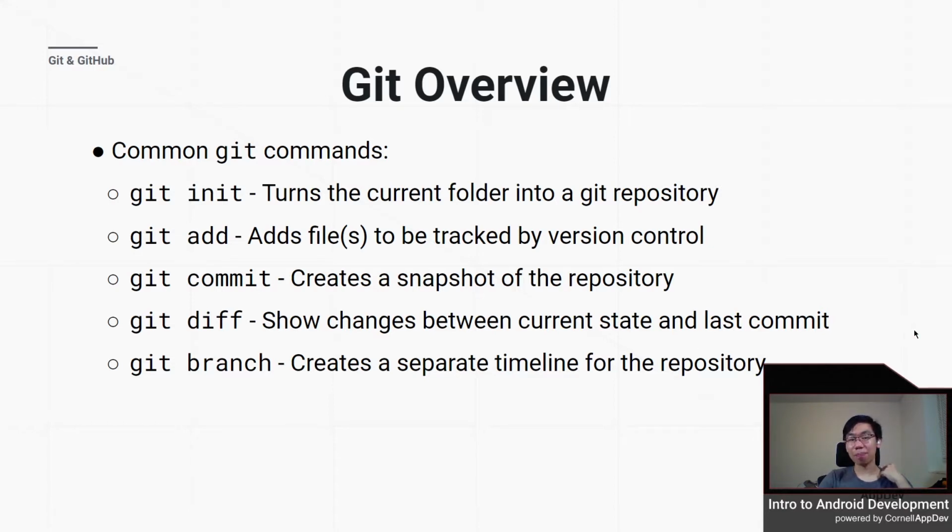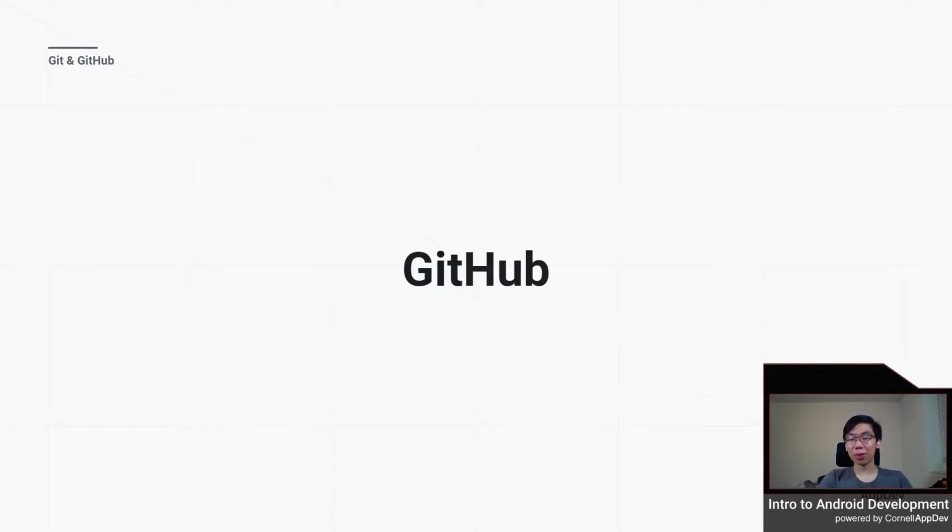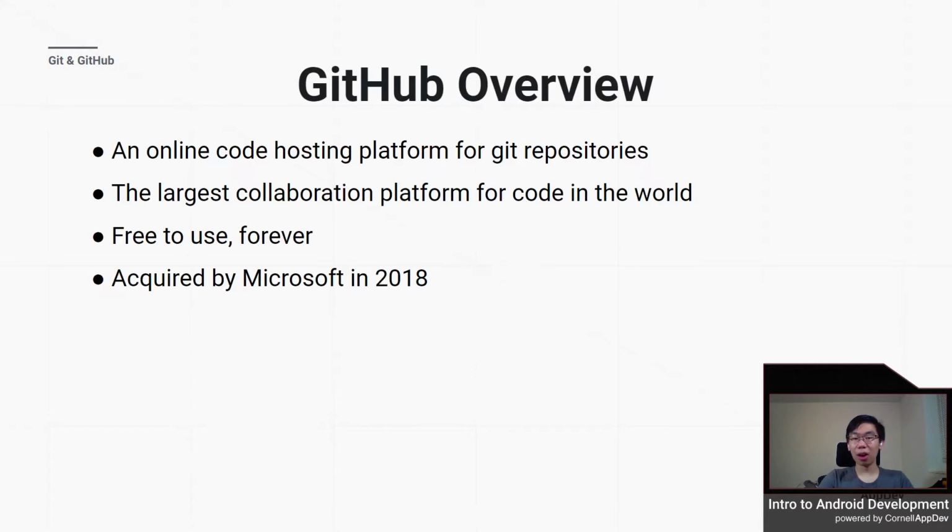Yeah, Git is a powerful tool, as is the thing that has almost become synonymous with Git, which is GitHub. GitHub is an online code hosting platform. It is not Git itself. It is a hub for Git, as the name suggests. It is an online code hosting platform for repositories.